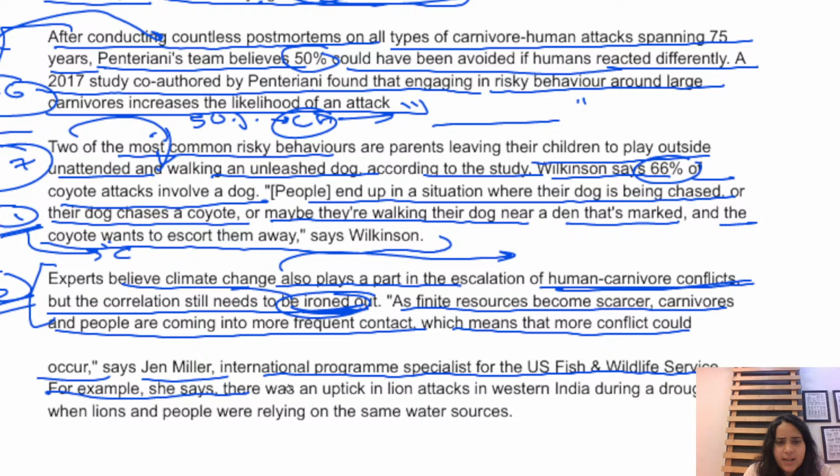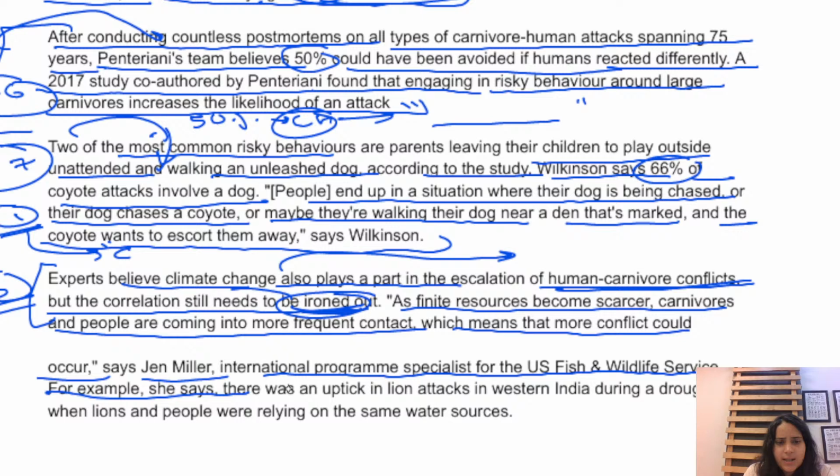Now, if you move to paragraph 9, which is the last paragraph of this passage, it talks about how the likelihood of human-carnivore conflict appears to be higher in areas of low-income countries dominated by vast rural landscape and farmland. According to Pentenelli's research, there are a lot of working landscapes in the global south that are really heterogeneous, interspersed with carnivore habitats, forests, and savannas, which create a lot more opportunities for these encounters just statistically, says Wilson.